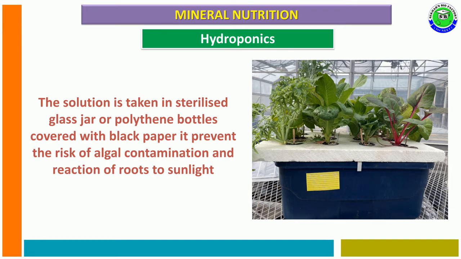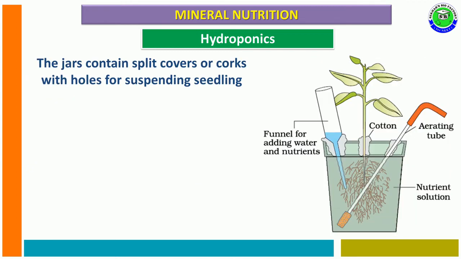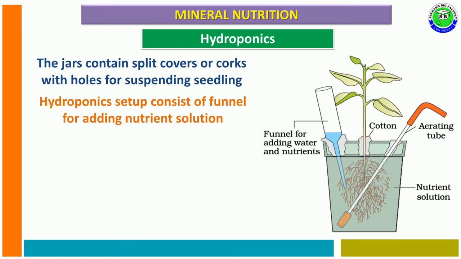This black paper can prevent the risk of algal contamination and also the reaction of roots to sunlight. The jars have split covers or corks with holes, which are useful for suspending seedlings in nutrient solution.